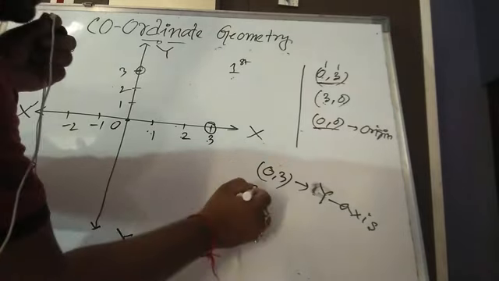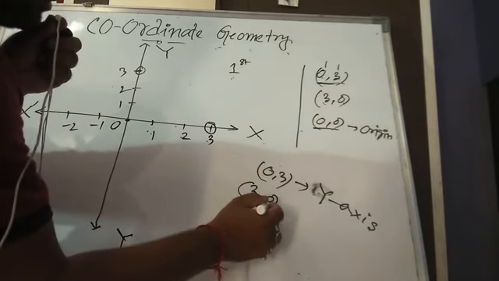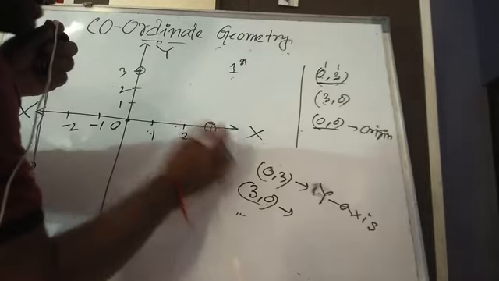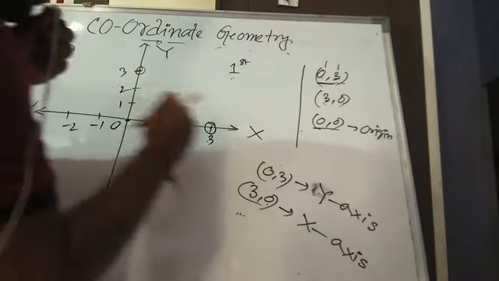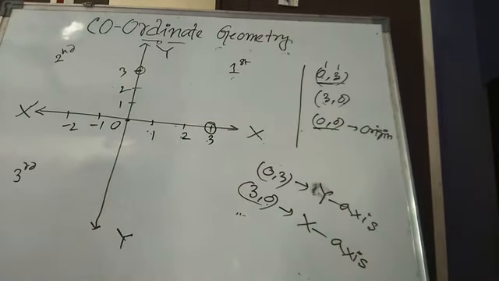That means if any point has y equal to 0, that point is lying on the x axis, not in any quadrant. Such a point, if x is 0 or y is 0, will not lie in any quadrant. That point will be lying on either the x axis or the y axis.